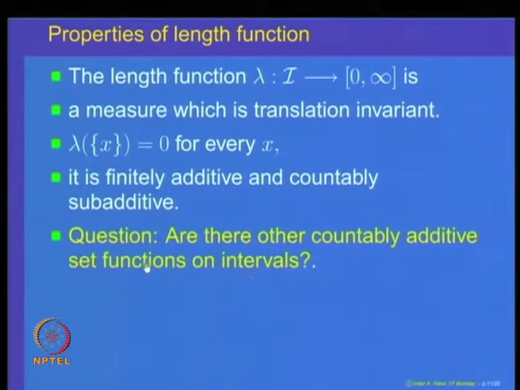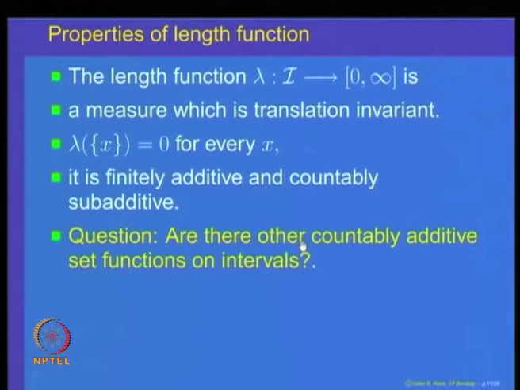So, here is the question: are there other countably additive set functions on the class of intervals? The length function, which we just now proved, is one such function which is a countably additive set function on the class of all intervals. So, are there other countably additive set functions on intervals?